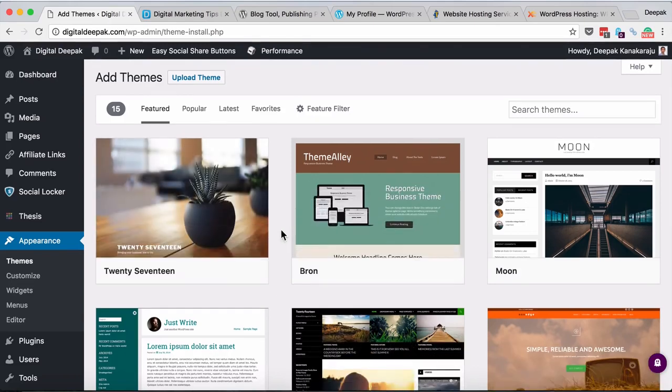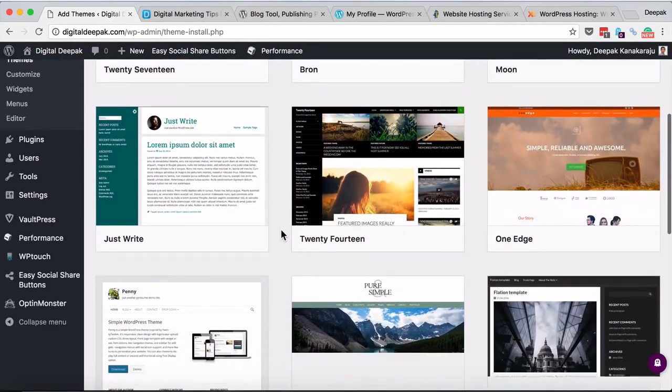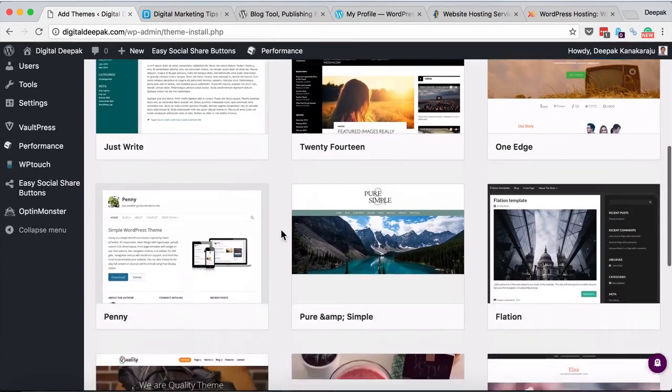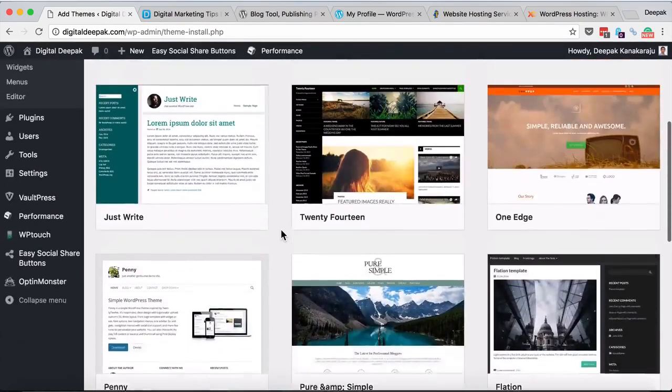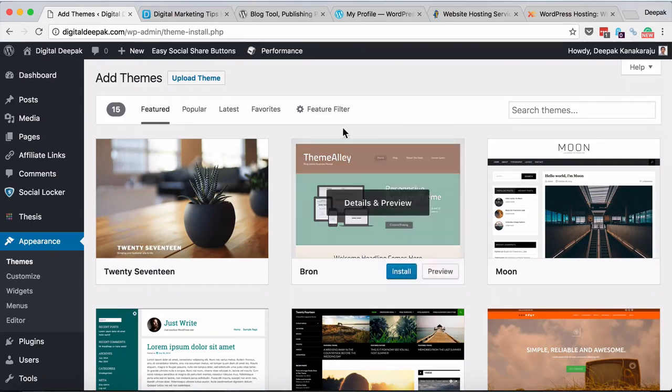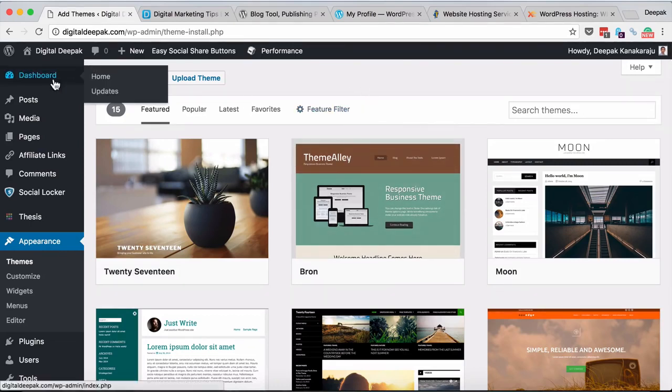Here you can see plenty of free themes that are available in the WordPress repository. You can install any theme you want that you like, or you can go and search for premium themes. Just Google top 10 premium themes. There are themes like Genesis or StudioPress, themes like Thesis, and plenty of paid themes which are good for professional blogging, if you want a very good platform to build your blog on.